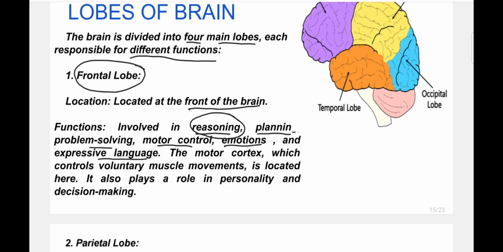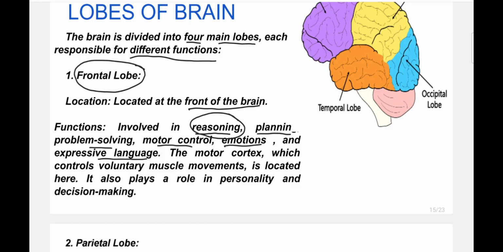You are solving a sum, a very interesting puzzle, that is controlled by the frontal lobe. Your language and your personality, your development, your decision making, everything is controlled by your forebrain. In fact your emotions are also controlled by the frontal lobe.